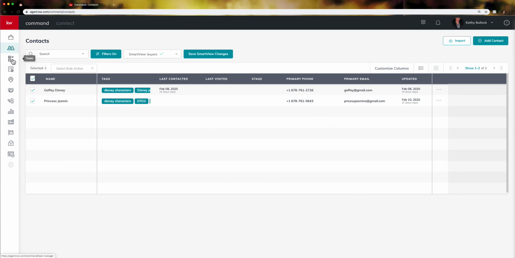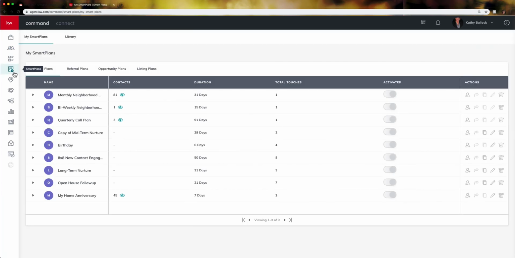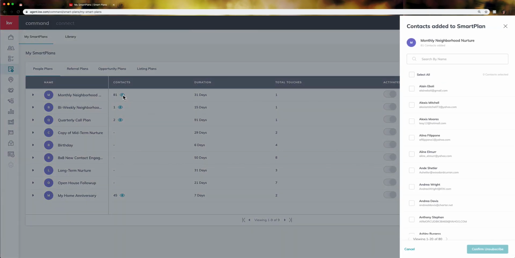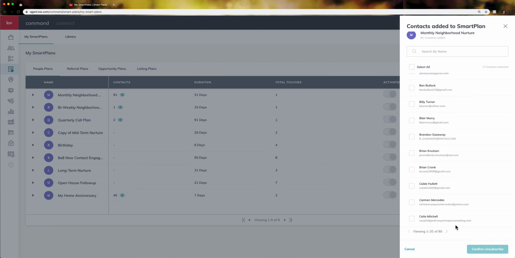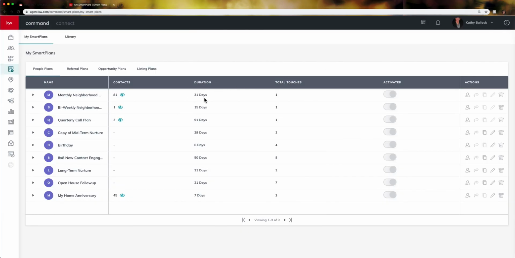Now if I came back out to my Smart Plans again, I would start to see the numbers of people that are on my quarterly calls, the people that are in my home anniversaries, and you can just start seeing how many people you have on these things. If I click the eye, it's going to show me all of the contacts that I have set up on this monthly neighborhood nurture. We can see it's for 31 days, it's one touch, and we reviewed all of these things again.